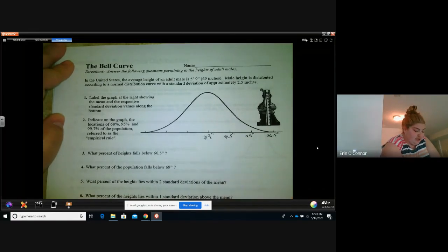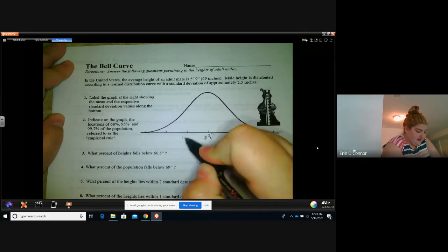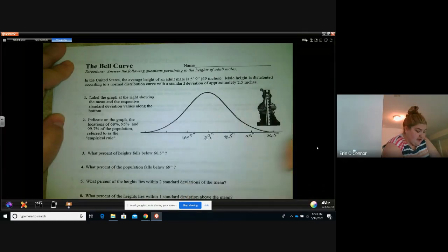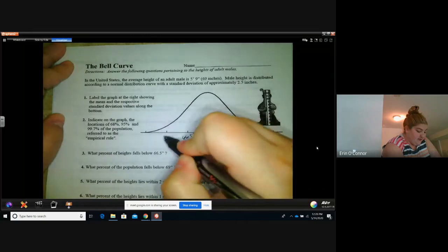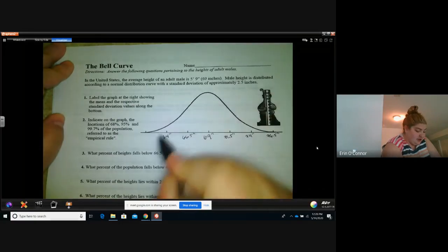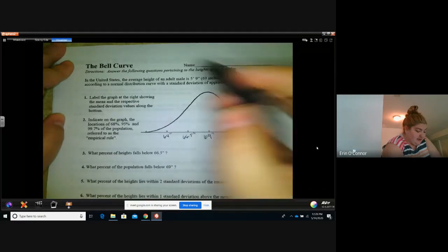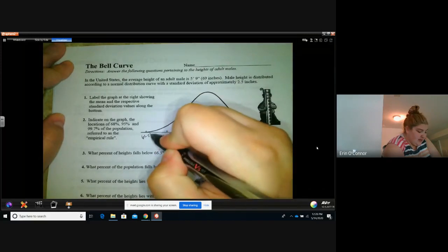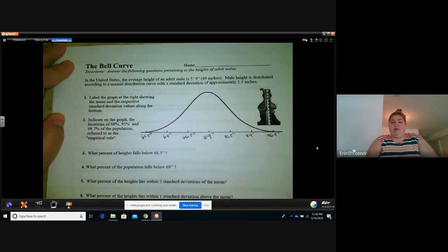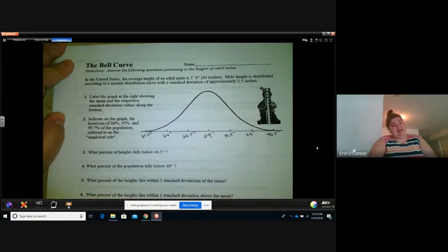Now we subtract 2.5 and get 66.5 inches, another 2.5 and we get 64 inches, and another 2.5 and we get 61.5 inches. Now this is like 5 foot 1.5 inches. So if you are less than 5 foot 1.5 inches, you are also statistically significant because you're not within 3 standard deviations.